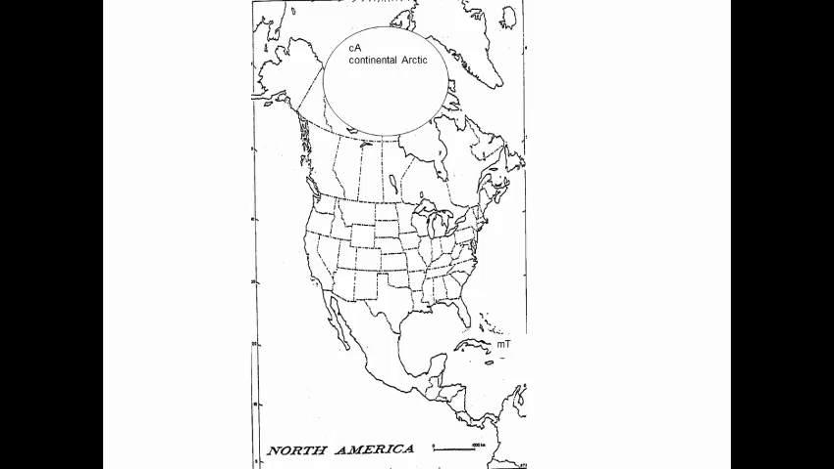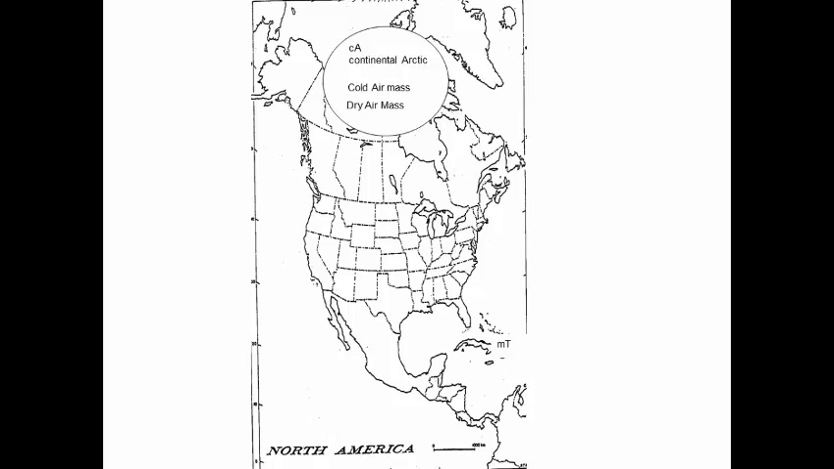This is considered a CA air mass, which is short for Continental Arctic Air Mass. The C, representing continental, means that it is a dry air mass because it formed over land. The A represents Arctic, which signifies it is very cold because it formed over the Arctic.